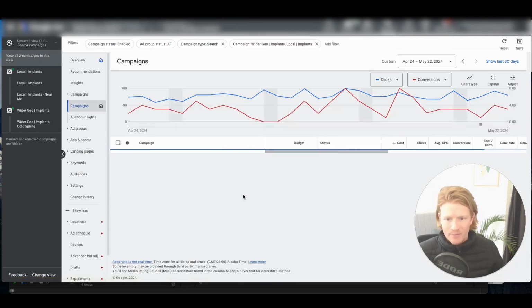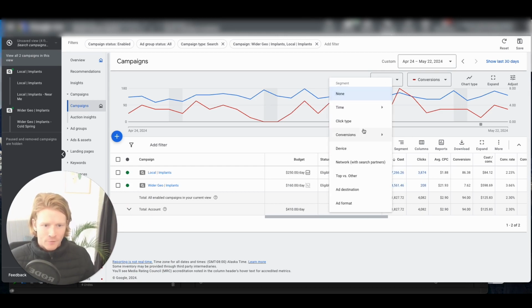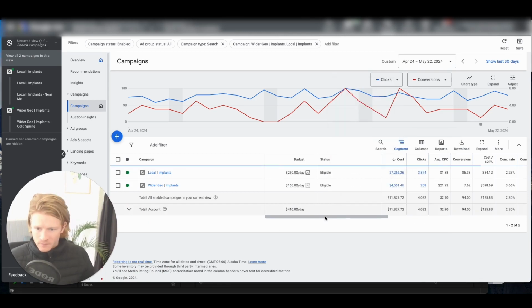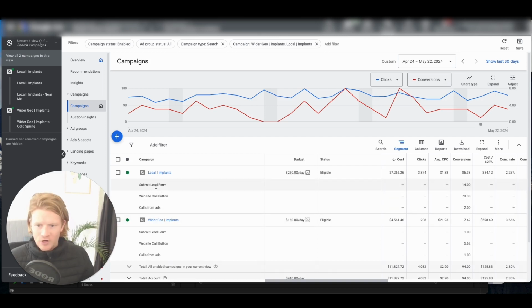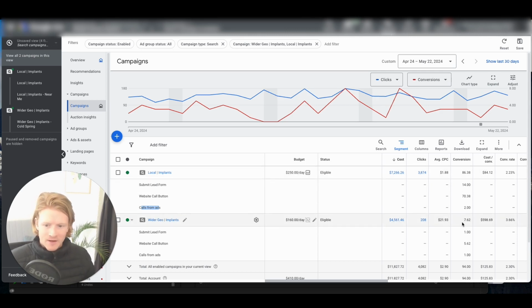We've got our two campaigns here. Now you'll notice as well that we actually have conversion tracking for these. It's all been set up properly, where we're tracking three things in particular: the submission of lead forms, clicks on the call button on the website, and calls from ads. Three main conversion actions. I usually would do those three. And you'll notice that we're getting far more for the local campaign than we are for the wide one.